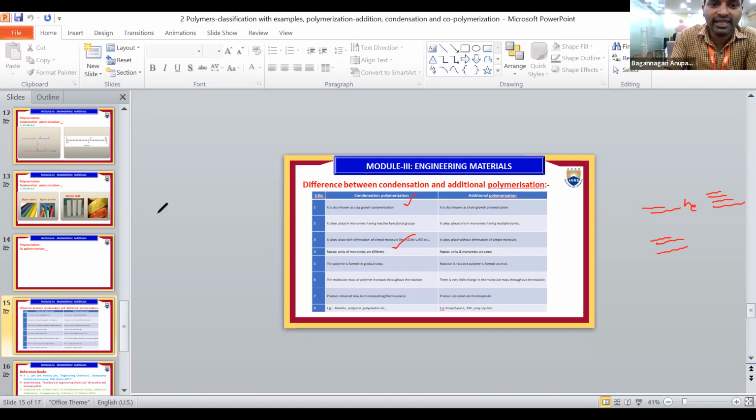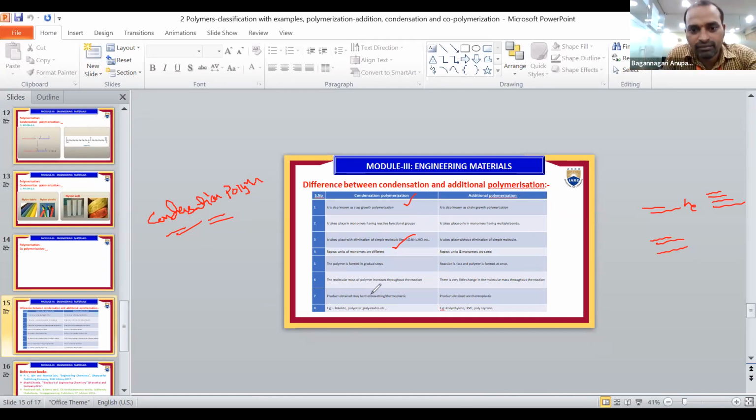In condensation polymerization, the monomers are not repeated units. Different monomers combine to form a large molecule. But in addition polymers, the repeating units or monomers are the same. The molecular mass of the polymer increases through the reaction. When the reaction is going on, the weight of the polymer molecule increases.